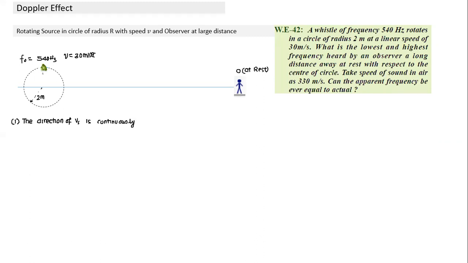This question involves different parts of motion. Whenever such a thing is involved, we can break the question into small pieces. So let's take when the source is here. What happens when the source is here? Let's say it is moving in this direction.